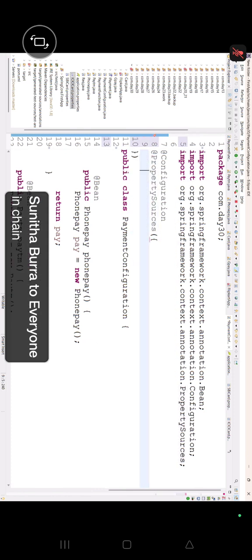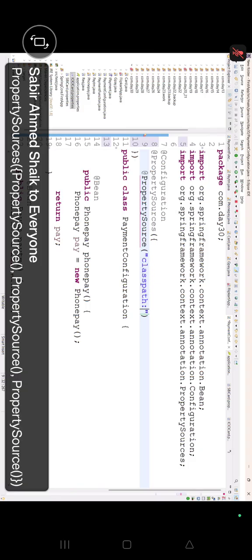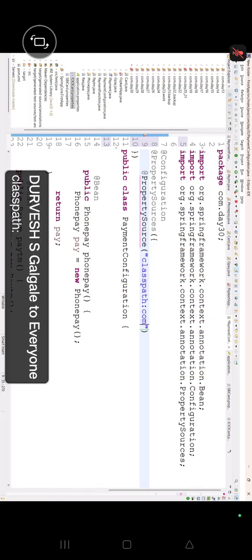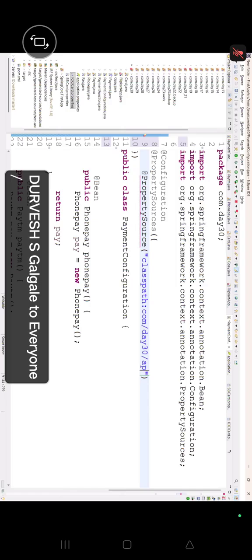It takes an array. Inside the array, first of all, I'm writing one property source. Classpath colon, slash, day30, slash, application dot properties. Yes, application dot properties. Yes or no?